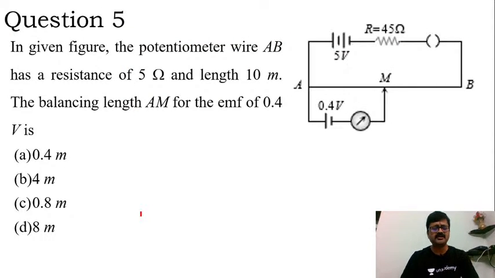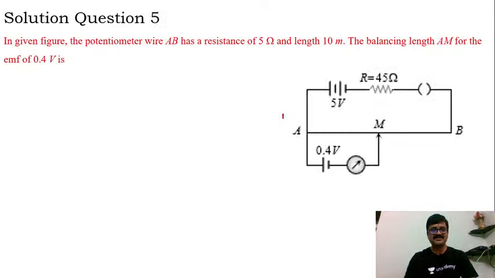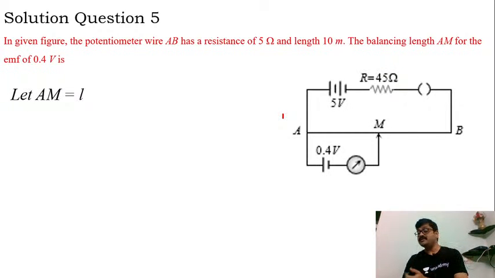Question number 5. In the given figure, the potentiometer wire AB has a resistance of 5 ohm and length of 10 meter. The balancing length AM for the EMF of 0.4 volt is. Okay, so this is a straightforward question which we can quickly answer. AM I'm taking as small l.